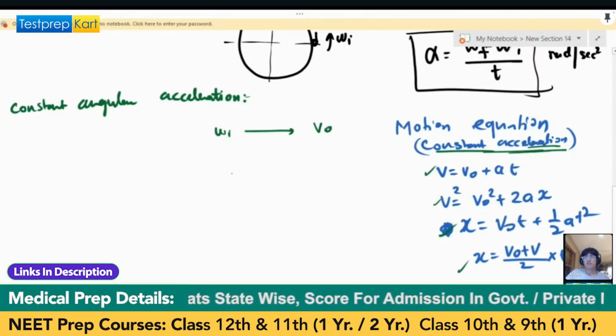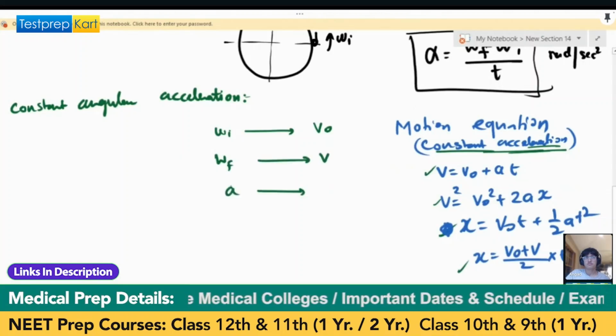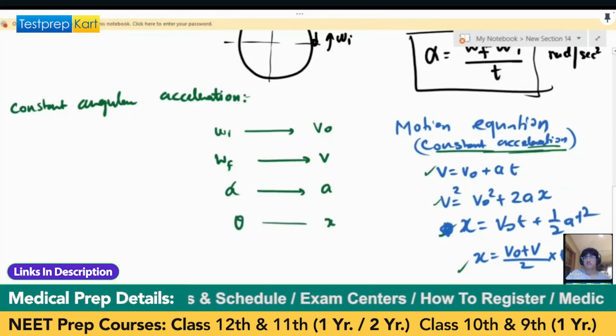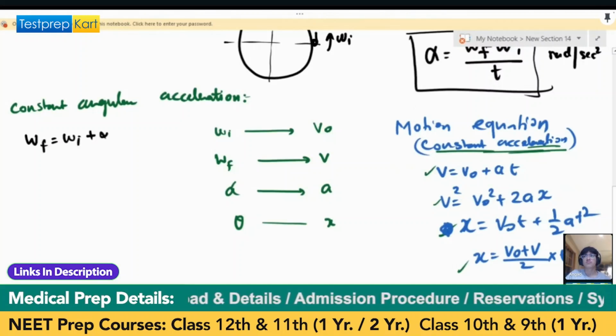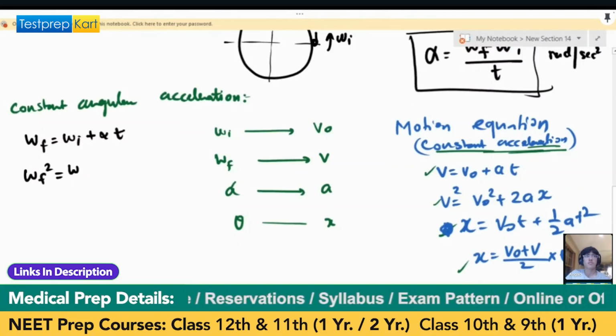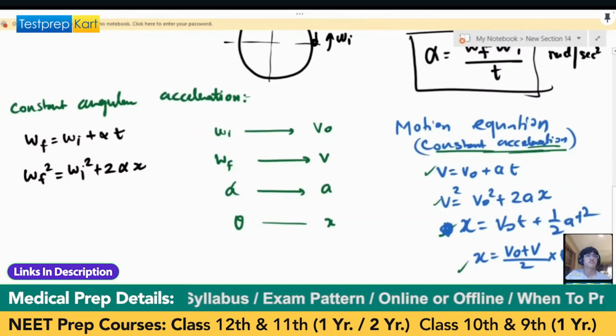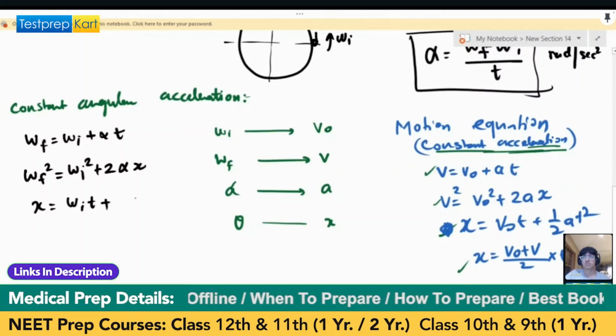Omega f has an analogy with the v, alpha has the analogy with the a, theta has the analogy with the s, and t is the t. So these equations will be omega f equals omega i plus alpha t. Omega f squared is equal to omega i squared plus 2 alpha theta. Theta is omega i into t plus half alpha t squared.